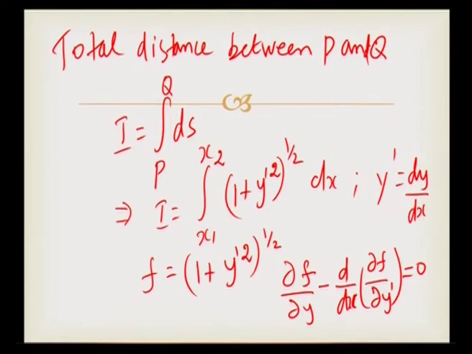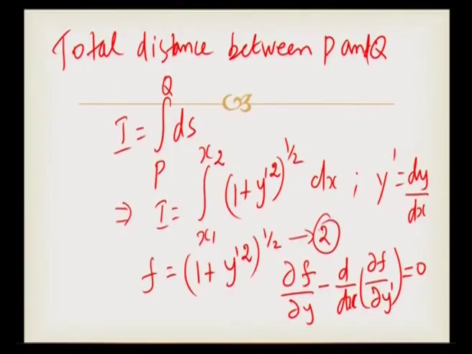So, for this functional to be extremum, the integrand must satisfy this Euler-Lagrange differential equation. Now, keep this as equation 2 and this as equation 1 and this as equation 3. We need to name the equations to use them further.